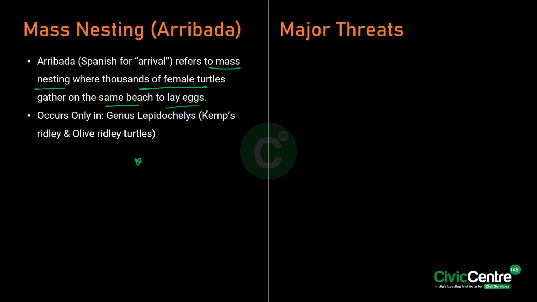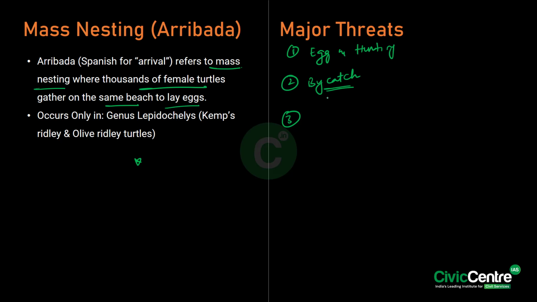Now, what are these threats? Firstly, the egg collection and hunting of adult females. This is mainly done for traditional consumption in some regions. Secondly, we have the bycatch in the fishing gear, which means accidental catching, leading to drowning.